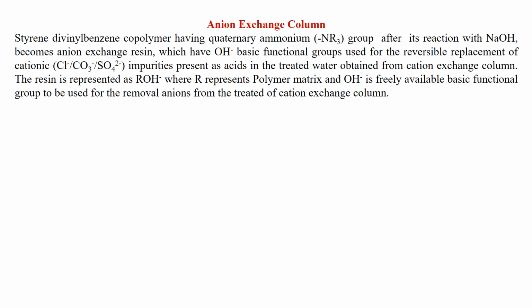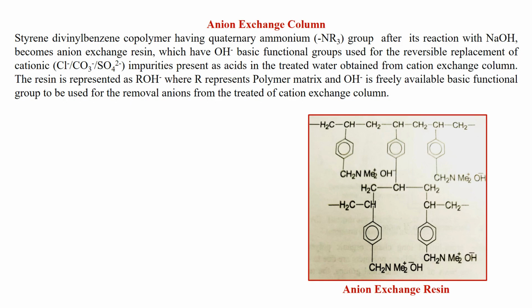The resin is represented as ROH, where R represents the polymeric matrix, while the hydroxyl group is the freely available basic functional group to be used for the removal of anions from the treated water of the cation exchange column.